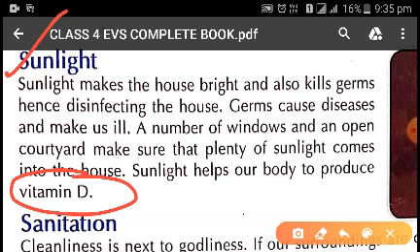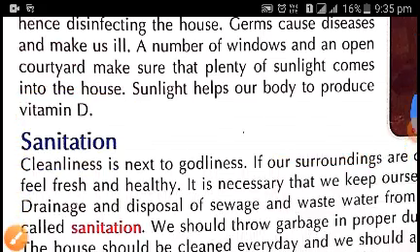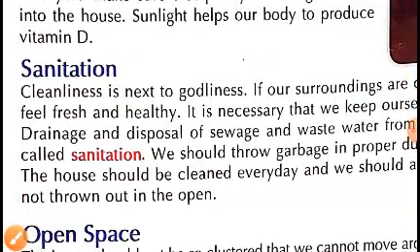So sunlight also plays an important role in making our house an ideal house. Next is sanitation. Sanitation is nothing but related to cleanliness and hygiene. So we should maintain cleanliness and hygiene to make ourselves healthy and fit. Children, as it is said, cleanliness is next to God. If you keep your house clean, you are making a way to God, means you are coming close to God.